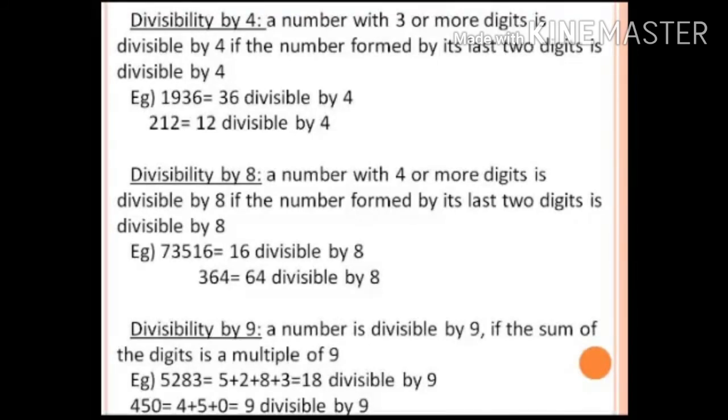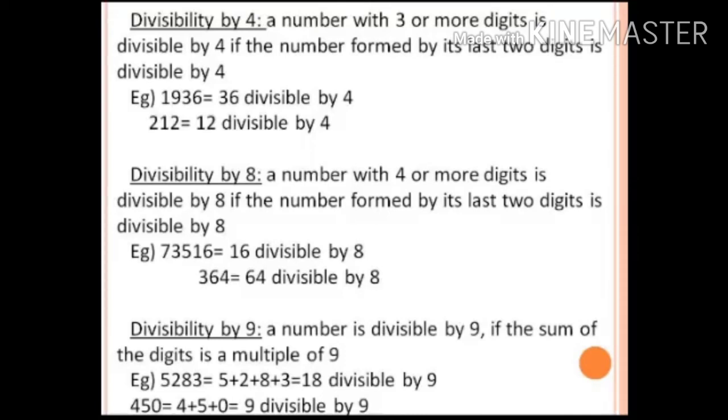Divisibility by 4. Look at this carefully, children. A number with 3 or more digits is divisible by 4 if the number formed by its last 2 digits is divisible by 4. Usually we have the multiples of 4 in double digits. Only the first 2 are single digits, 4 and 8. After that everything is a double digit. So for a number with 3 or more digits, the last 2 digits, that is the tens place and the ones place, should be divisible by 4.